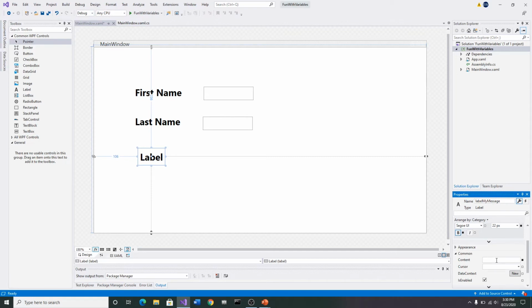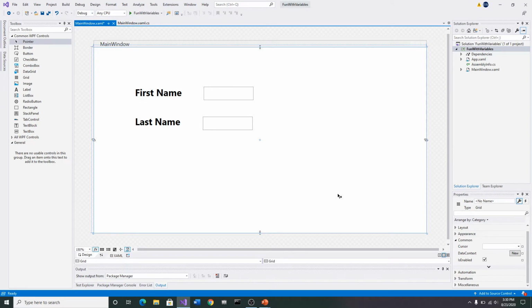Now this is kind of a fun trick, and it's a good trick to be able to use, because now when I click here, my label disappears. Now we have named it, and so it's still there. It's still on my page, but it has disappeared on my page. And so now we can send information to it at a later time, and it'll look like it just appears on the page. Okay, but it's still there. It's still there.